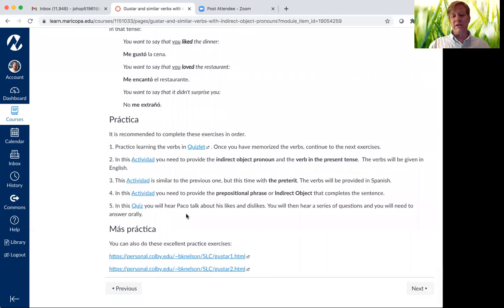Bien, a few exercises in this unit for you to practice. Learn them on Quizlet, and then do these activities.